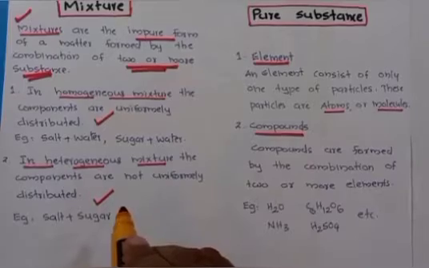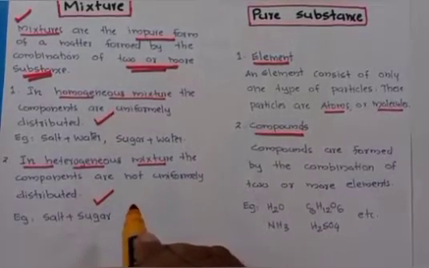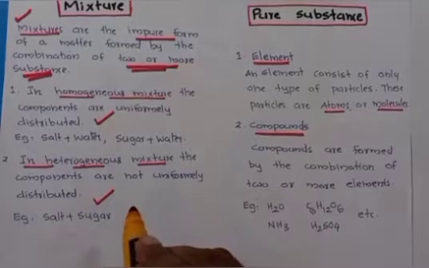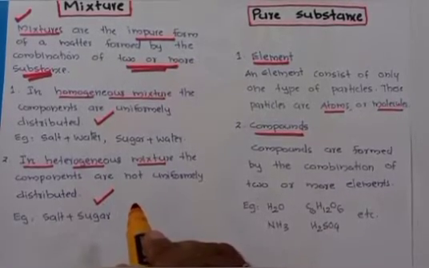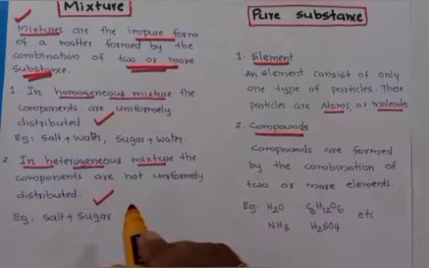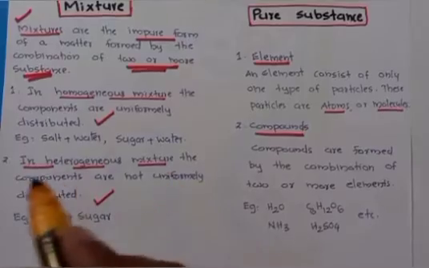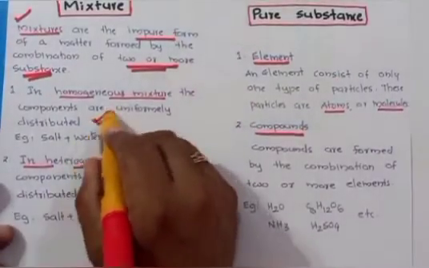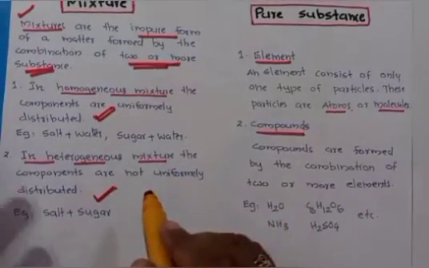Mixture is very, very important for examination, public examination. What is a mixture? Mixture is the impure form of a matter formed by the combination of two or more substances. Then mixtures are classified into two types: homogeneous mixture and heterogeneous mixture. In homogeneous mixture, the particles are uniformly distributed, but in heterogeneous mixture, the particles are not uniformly distributed.